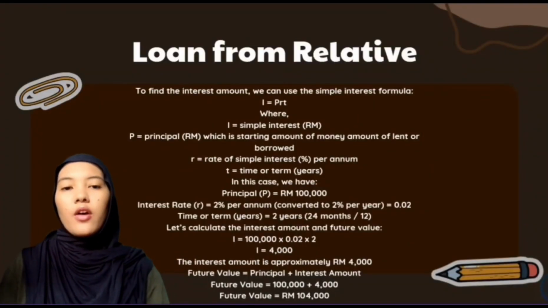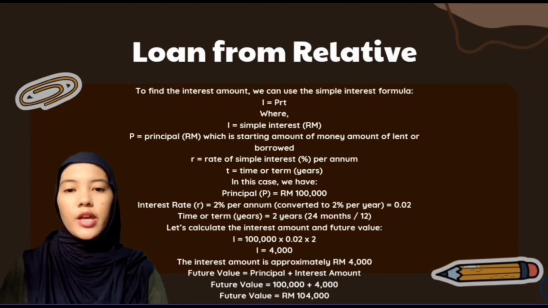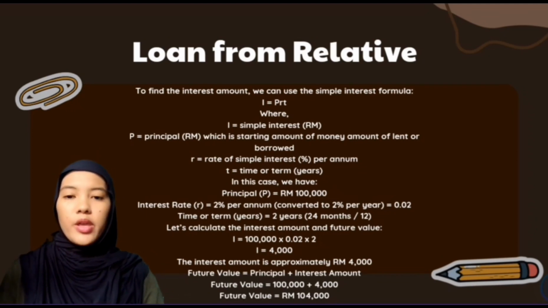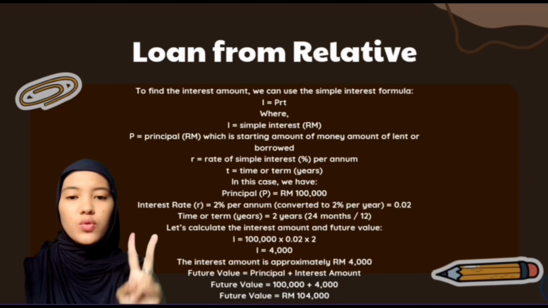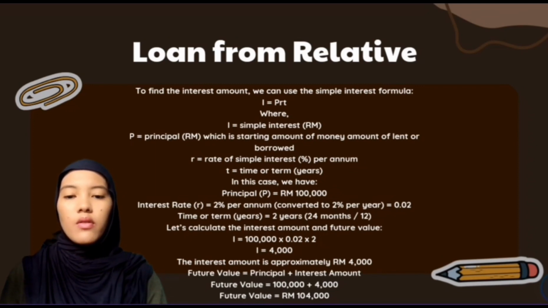For a loan from a relative of RM100,000 with a simple interest rate of 2% per annum for 2 years, the total interest can be calculated using the simple interest formula I equal to PRT. Here, the value of P, principal, is RM100,000. The interest rate R is 2% per annum, 0.02, and the time T is 2 years, 24 months divided by 12. Therefore, the total interest is I equal to 100,000 multiplied by 0.02 multiplied by 2, I equal to RM4,000. So the total interest for the loan from the relative is approximately RM4,000.